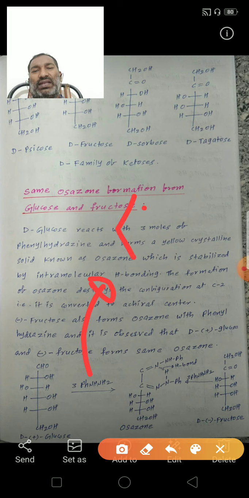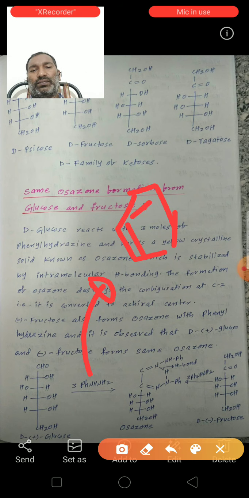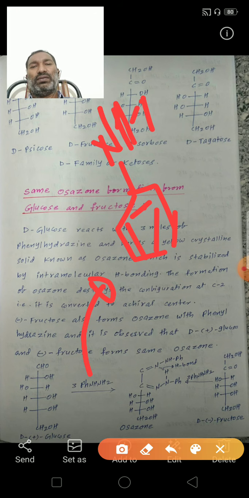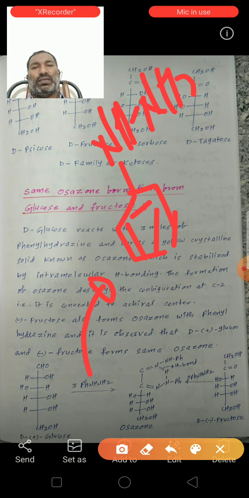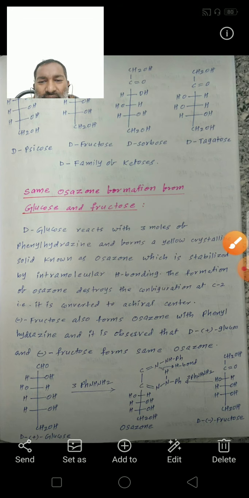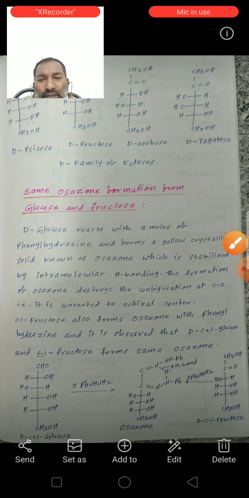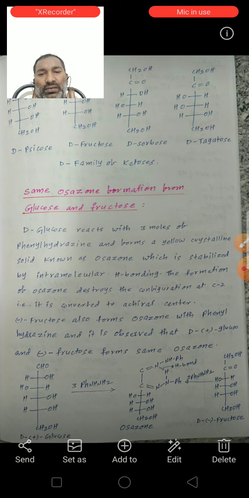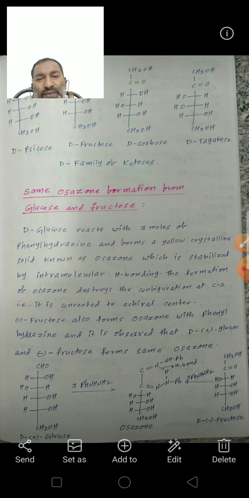We can write it like this also: NH bond NH2. This is the phenylhydrazine, which from glucose forms a glucosazone. Here C double bond N bond NHPh.